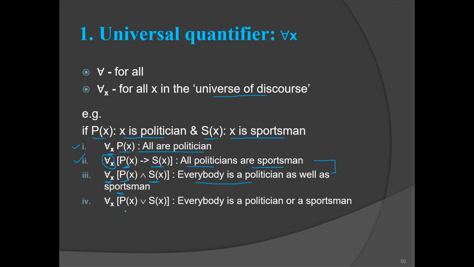And the last sentence is for all x, P of x or S of x. So everybody is either a politician or sportsman. So this is about the universal quantifier.